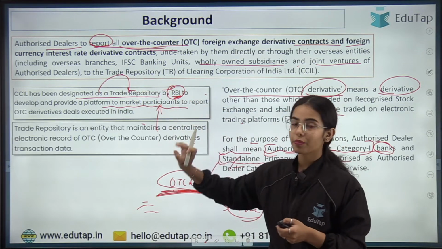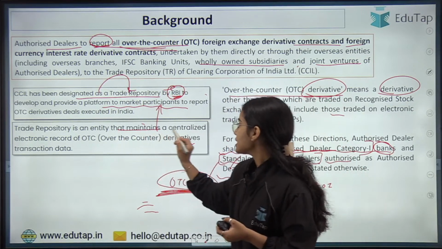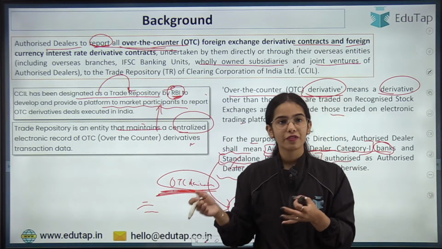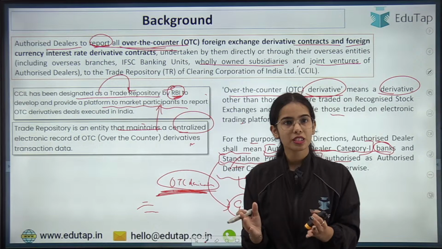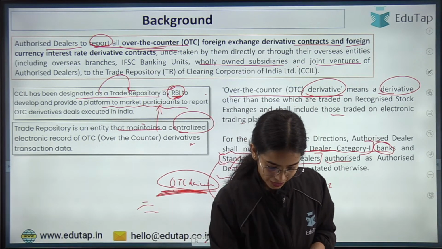The trade repository is an entity that maintains a centralized electronic record of over-the-counter derivative transaction data. I hope this much is clear. Any confusion here? Any confusion, anyone?